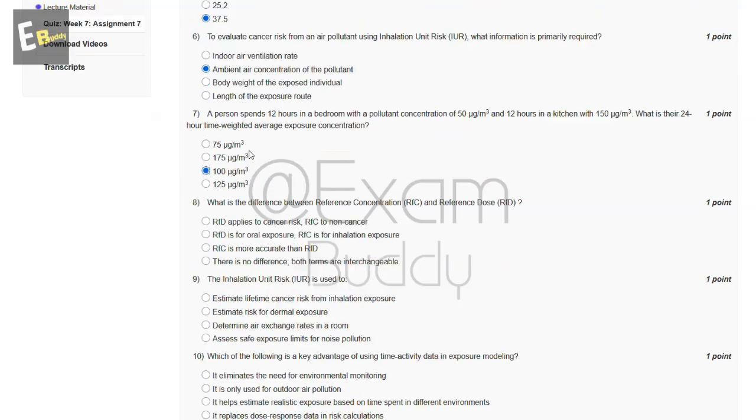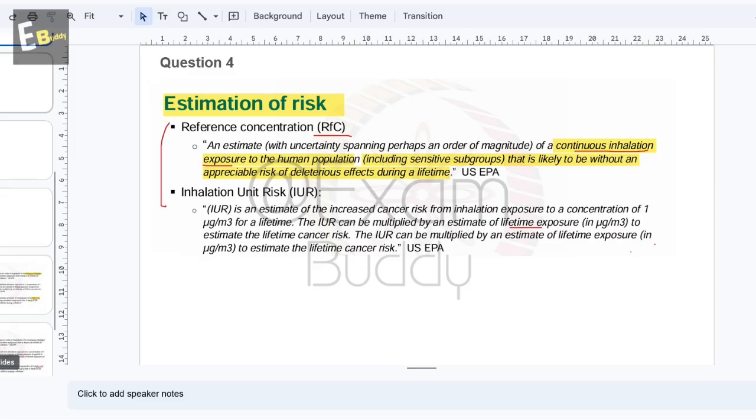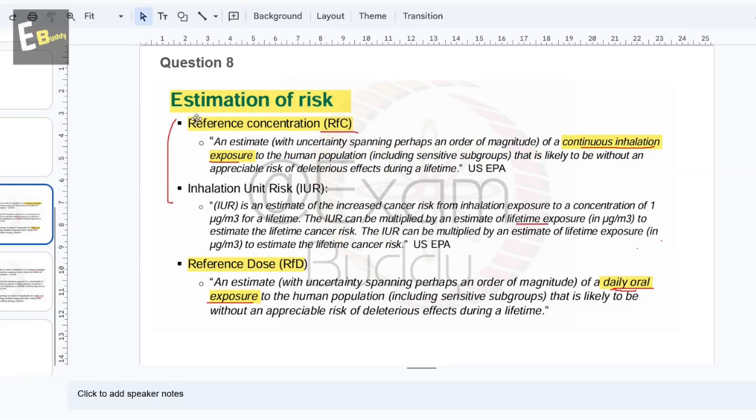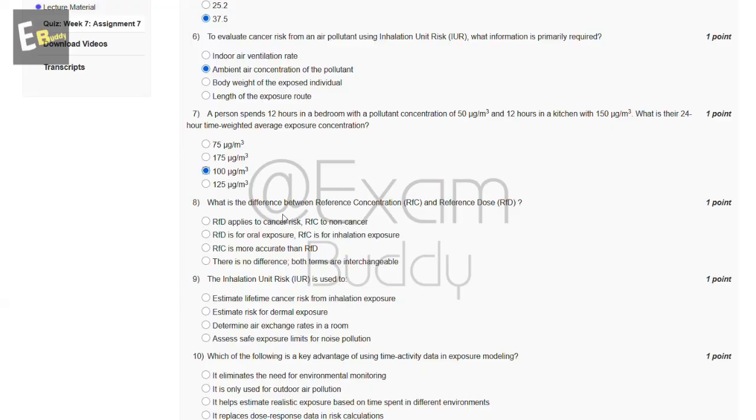Now the eighth question is, what is the difference between reference concentration and reference dose? So these are the options, and now let's check the answer of our eighth question. So question 8, estimation of risk, reference concentration RfC, continuous inhalation exposure; reference dose, daily oral exposure. So the answer of our eighth question is B.